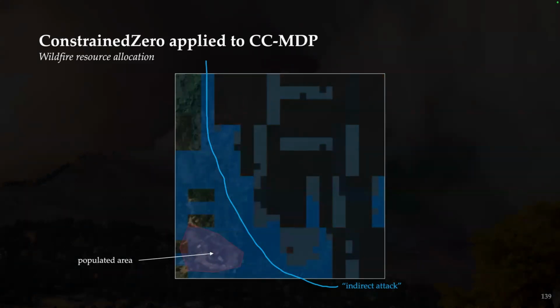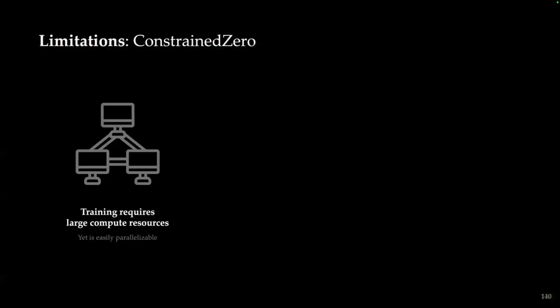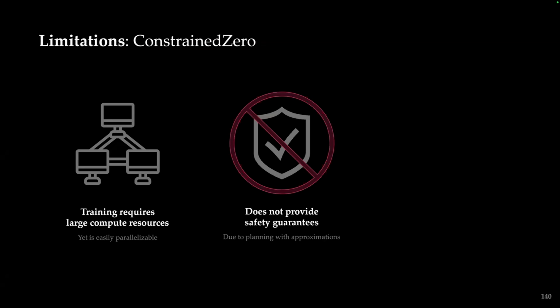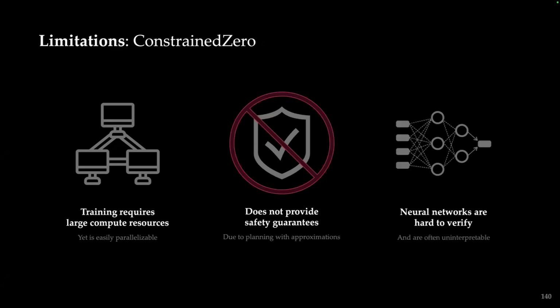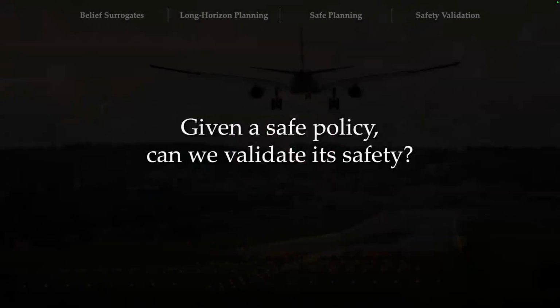Of course, limitations of this work include, just as BetaZero, it does require a lot of compute, but this can be easily parallelized and scaled to larger and larger real-world problems just with more compute. It does not provide safety guarantees due to planning with these approximations that are quite large, and also neural networks are hard to verify and can often be uninterpretable. This leads nicely to the final contribution of this work, which is, given a safe policy that we just learned, how do we validate its safety?